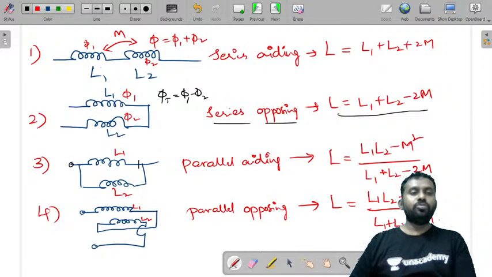If you have two inductors connected in parallel and their fluxes are aiding, then L is equal to L1 L2 minus M square by L1 plus L2 minus 2M. And if they are connected in parallel and whose fluxes are opposing, that is parallel opposing, it is L is equal to L1 L2 minus M square by L1 plus L2 plus 2M.